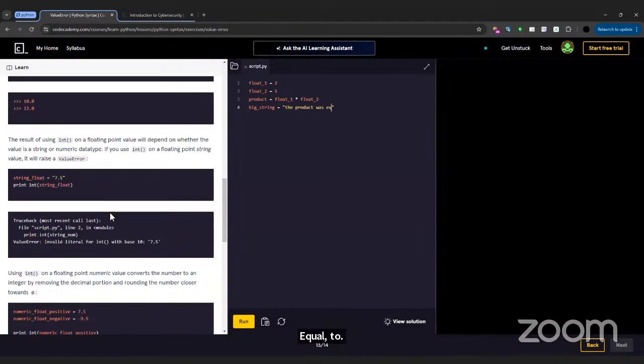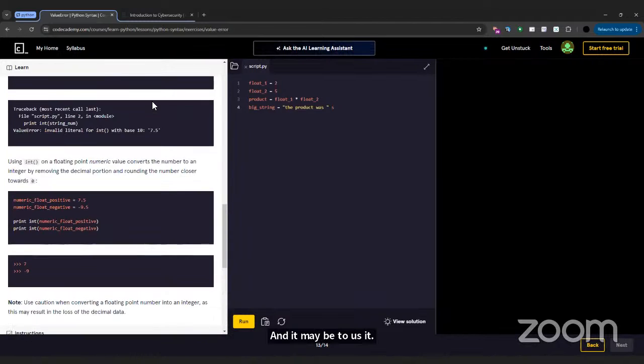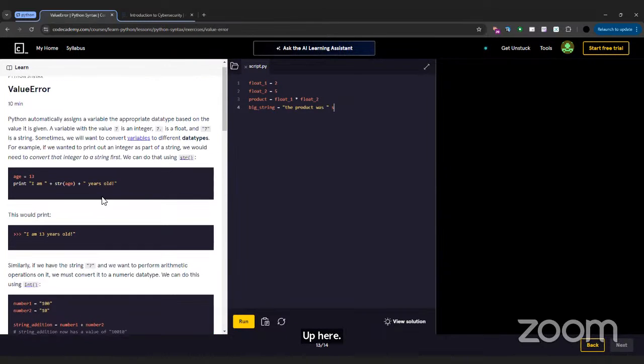Let's go back to the task. The product was, and then maybe you have to do this thing up here. Capital X or small x? We'll see up here.